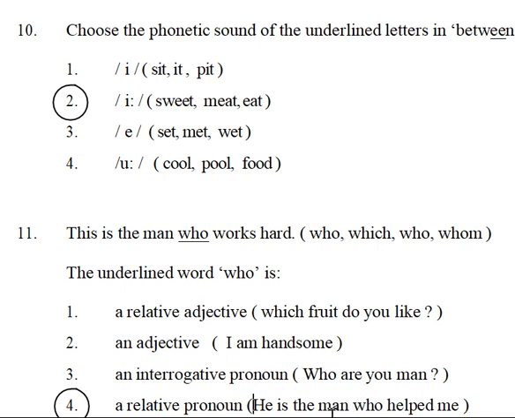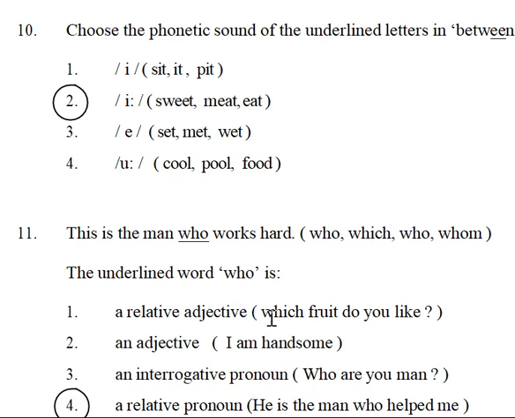Here is an interrogative pronoun. Example: interrogative means the pronoun is making a question. Who are you, man? Who is used for questions, so that's why it is an interrogative pronoun. Adjective: I am handsome, you are ugly; ugly is an adjective.